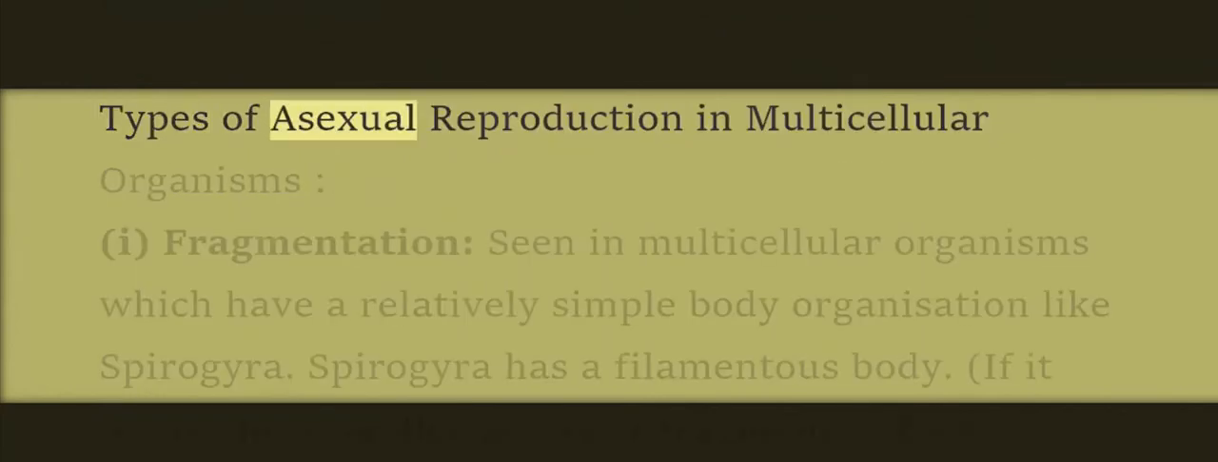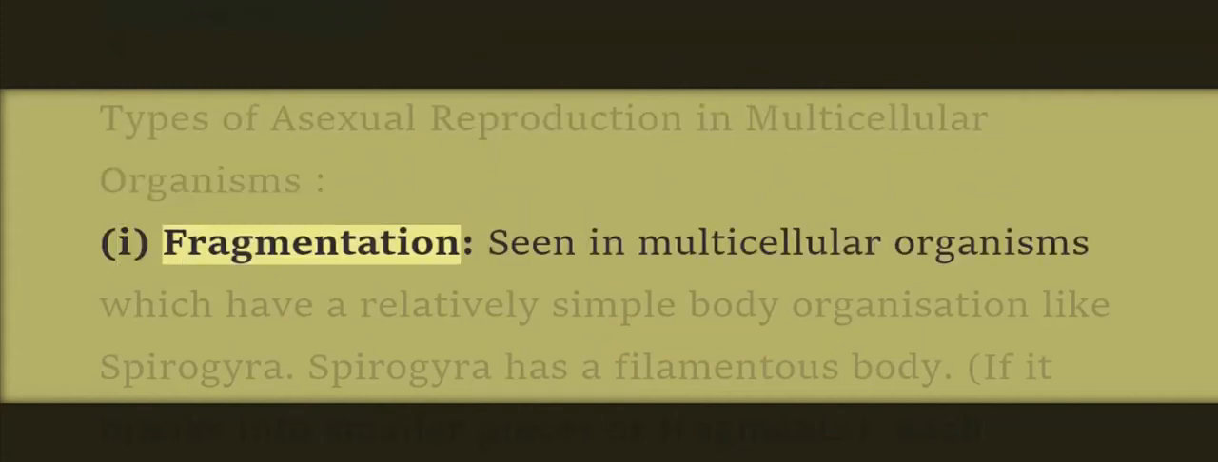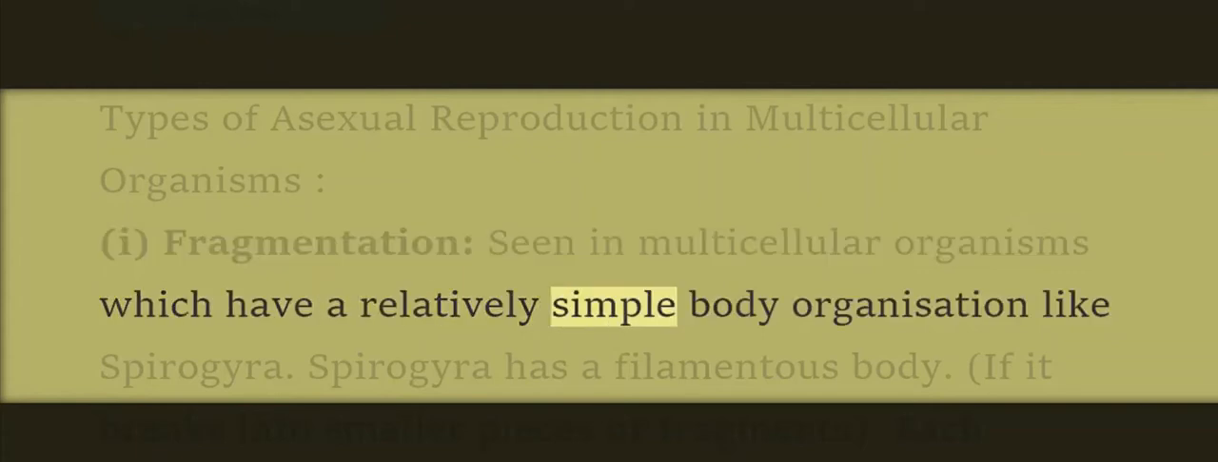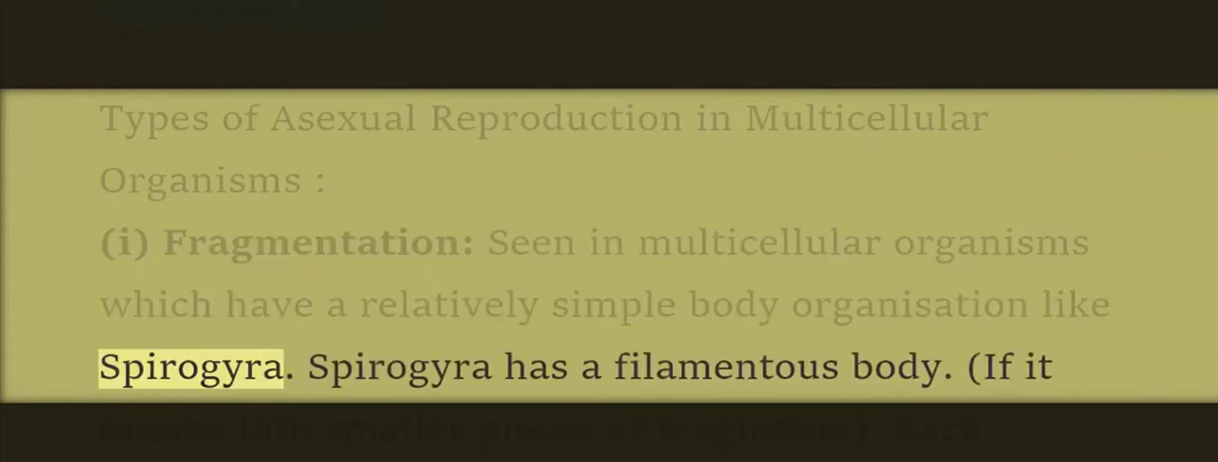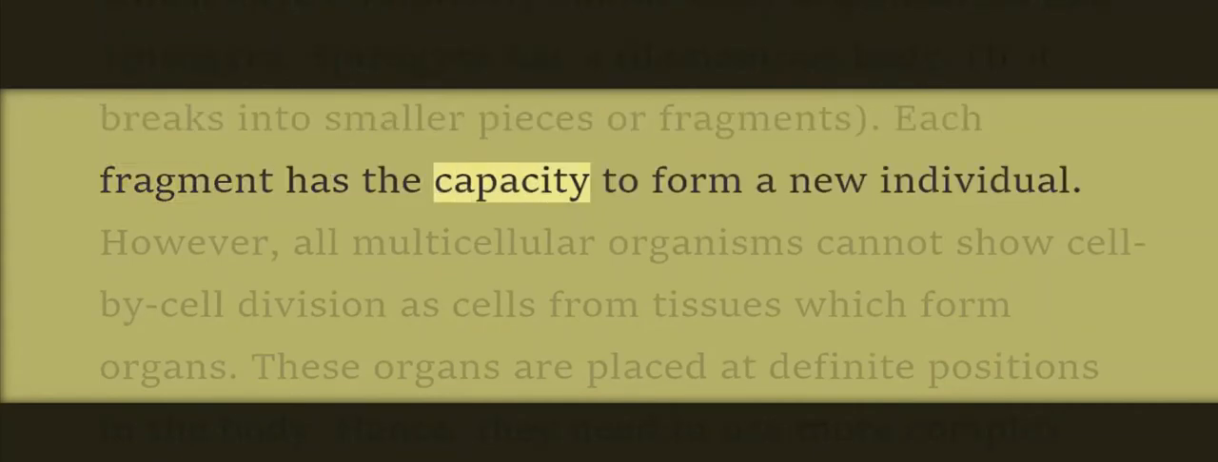Types of asexual reproduction in multicellular organisms. 1. Fragmentation, seen in multicellular organisms which have a relatively simple body organization, like Spirogyra. Spirogyra has a filamentous body. If it breaks into smaller pieces or fragments, each fragment has the capacity to form a new individual.